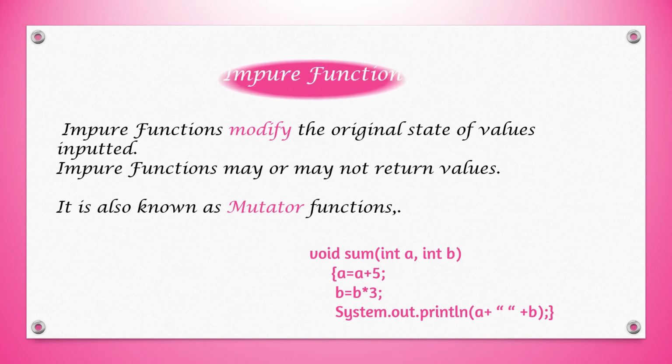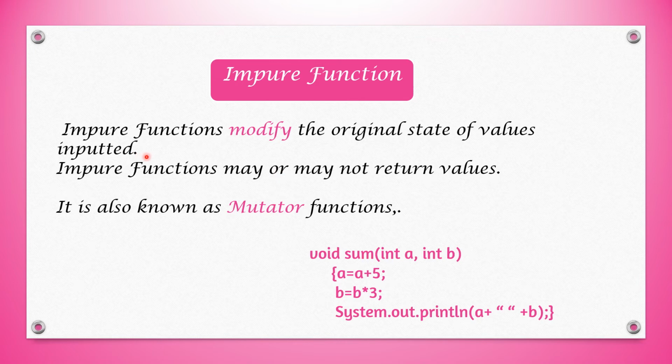And now impure function. Impure function modifies the original state of the values inputted. It is also known as mutator function. It mutates the original value, so it is also known as mutator function. Here again the same prototype I have written, a and b. Here if a is 10, here we are saying a is equal to a plus 5. That means the original value is changed and b's value is also changed. So if we are changing the value of the variables which are accepted, it is known as an impure function.